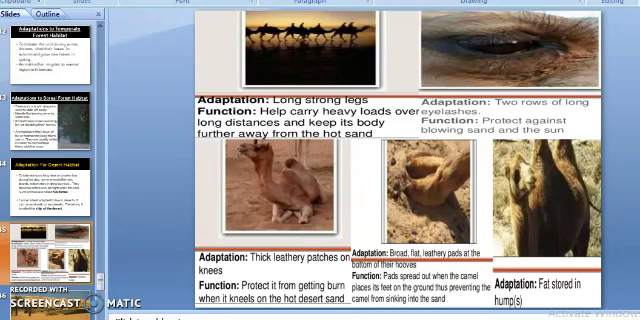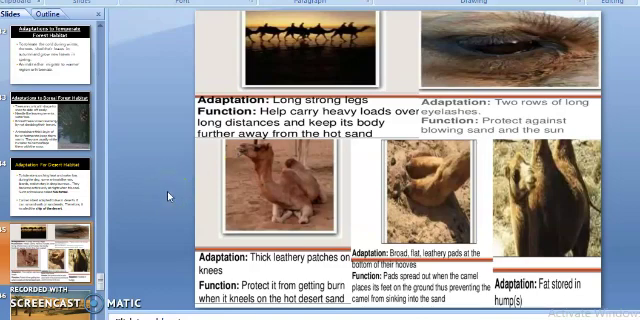Now, long eyelashes and ear hair protect. The lashes are very long. Even two rows of long eyelashes are there. Can you see it in the image? It protects against blowing sand and the sun also. Then long legs keep the body away from the hot sand. These are long, strong legs. They also help carry heavy loads over long distances and keep its body further away from the hot sand.